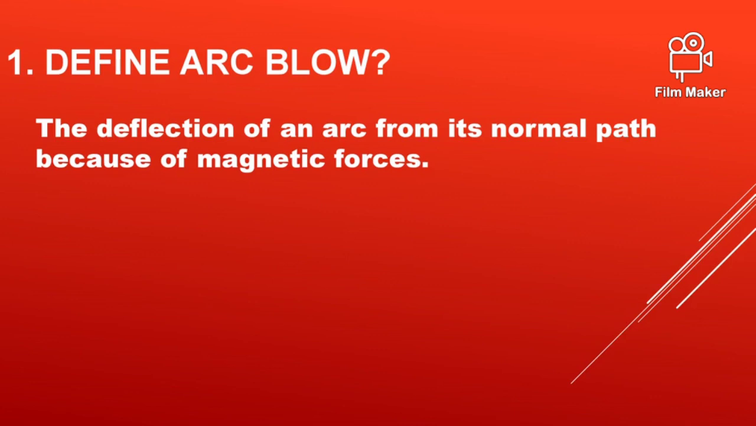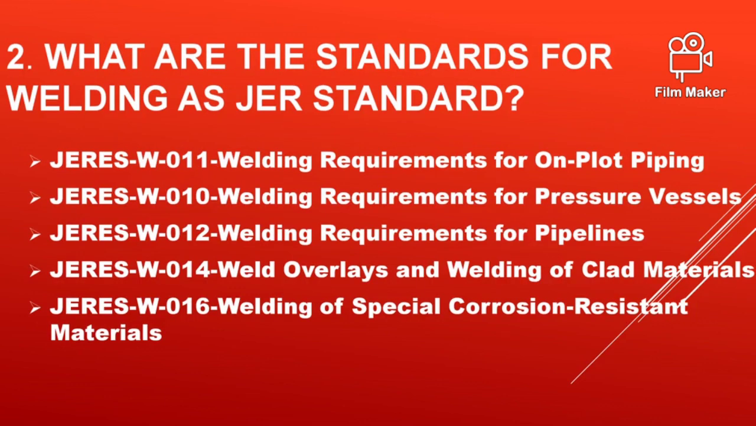Define arc blow. The deflection of an arc from its normal path because of magnetic forces is known as arc blow. The main cause of arc blow is the residual magnetism that is created during manufacturing of the ferrite material, so the magnetism has to be removed before welding.